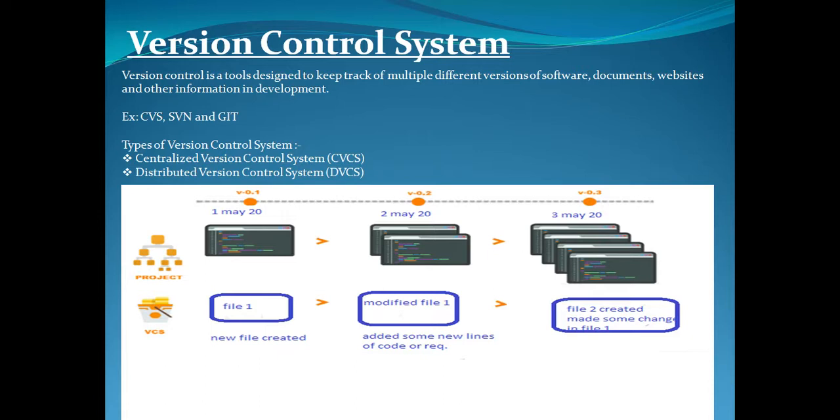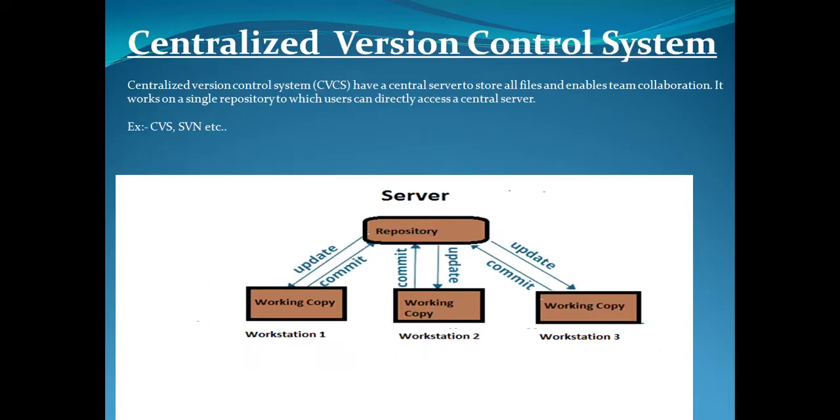So there are two categories of VCS: centralized version control system and distributed version control system. Firstly, we'll discuss the centralized version control system. A centralized version control system has a central server to store all files and enable team collaboration. It works on a single repository, which users can access directly on a central server. So it works on a client-server model. This is a single master copy of the code.